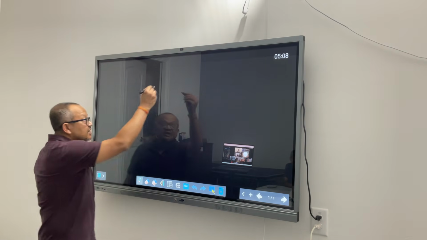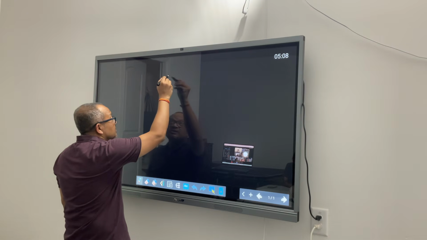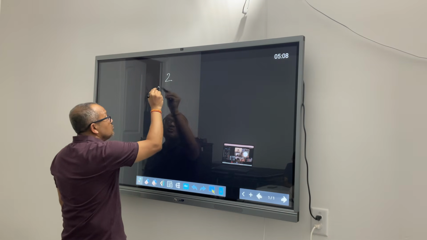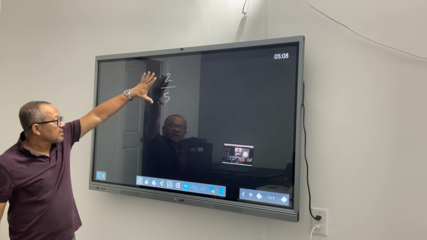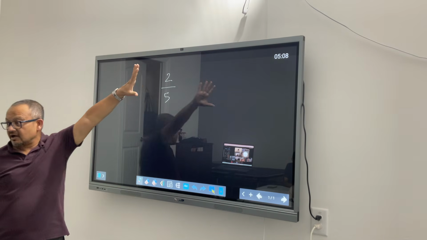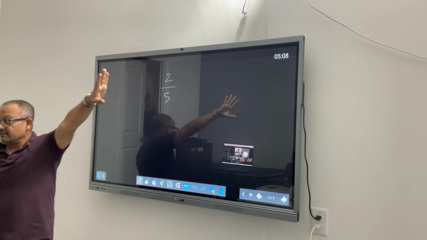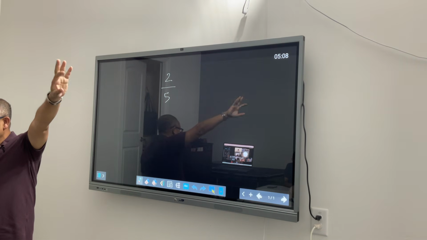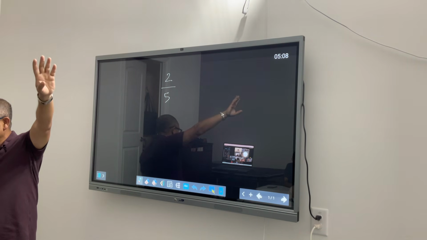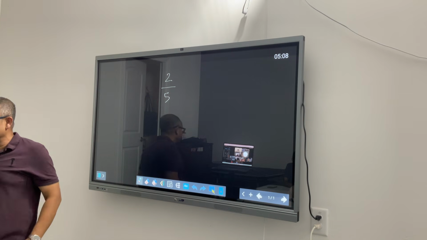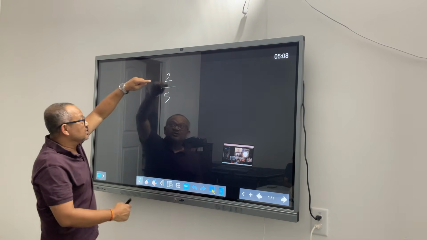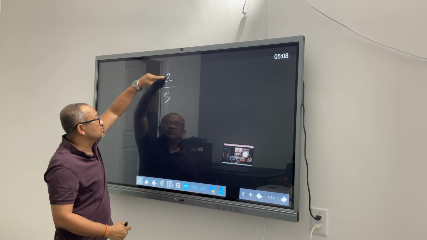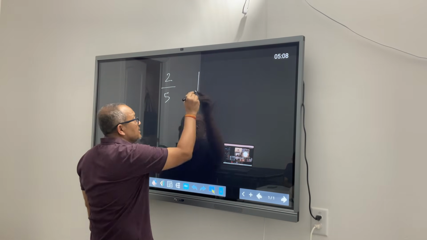Second one was converting fraction to decimal. If I have 2 to be divided by 5, I am trying to convert this to decimal. And Anika said we can use the chicken egg story. It's a chicken egg story. It's a story. Remember this. It's not a complicated math thing. So this is 2 by 5, meaning 2 is to be divided by 5. Let's divide.